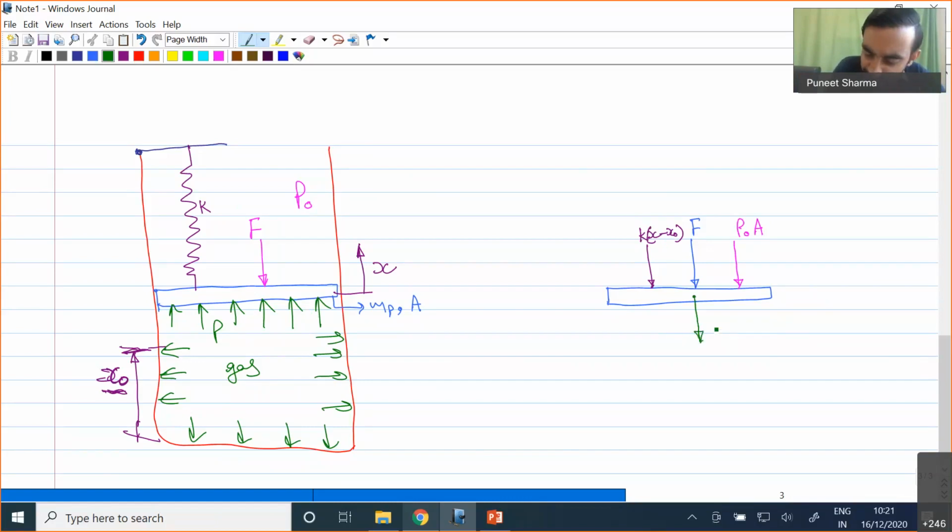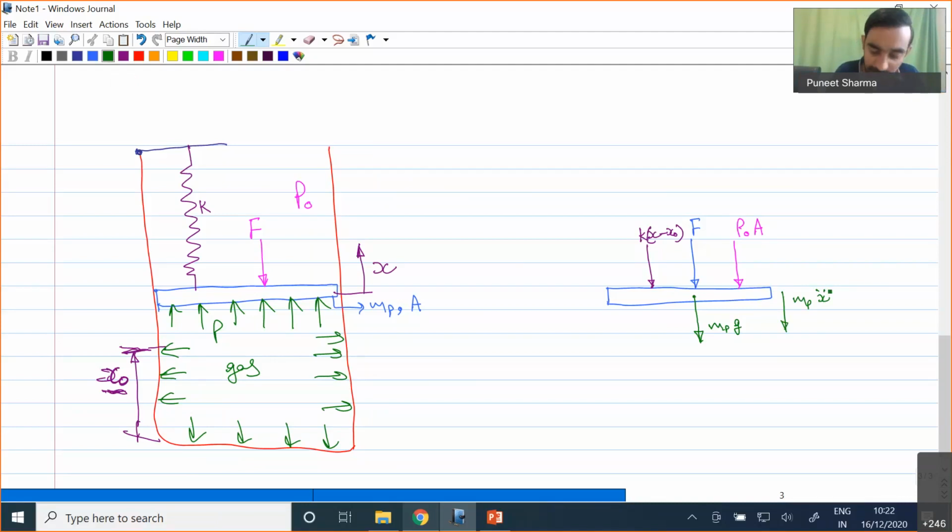The piston has mass MP, so the weight of the piston will also act in the downward direction, and that weight will be MP into g. Now you can see clearly that our piston is moving in the upward direction. So we will have one inertia force component MP into x double dot in the downward direction. If x is the displacement, x double dot will give our inertia force.